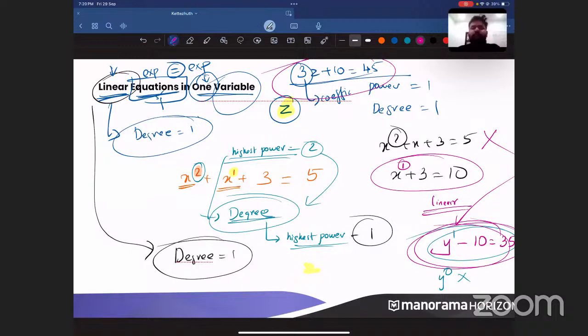And what is the meaning of variable? Do you guys know the meaning of variable? Can anyone put the definition of variable? Gauri has said that it is an alphabet. Exactly.